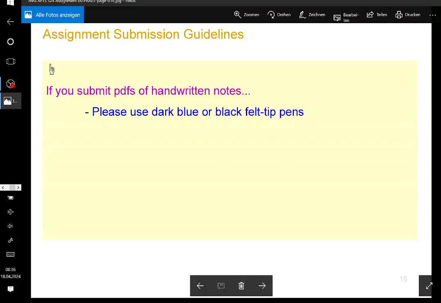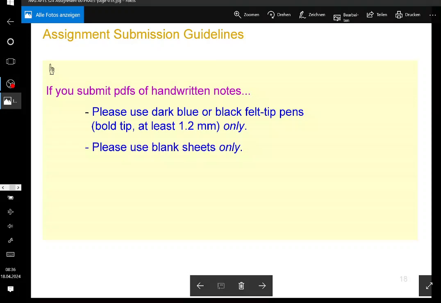If you use handwritten notes, please use either a blue or a black felt tip pen, Filzstift, that's a German word if you don't know what it is. It needs to be thick, because I need to read it. Use blank sheets only, nothing else.